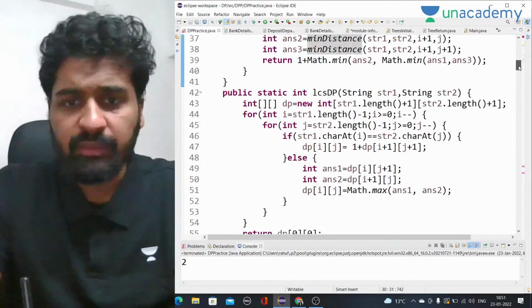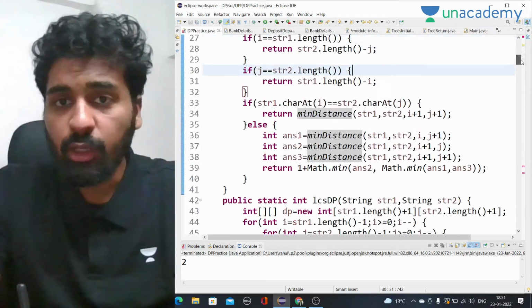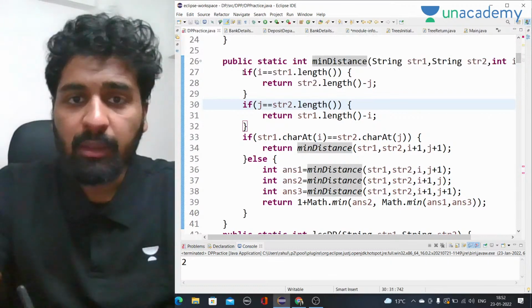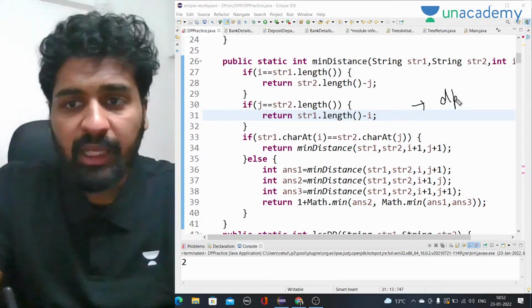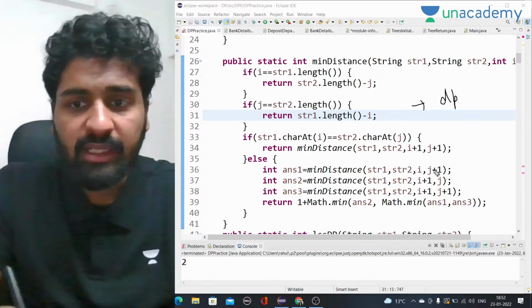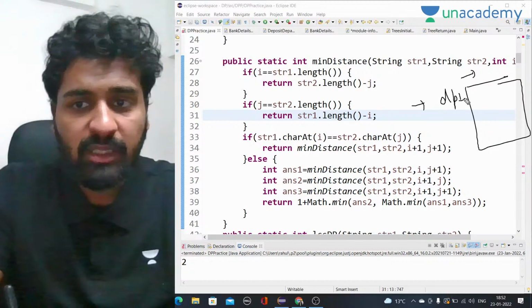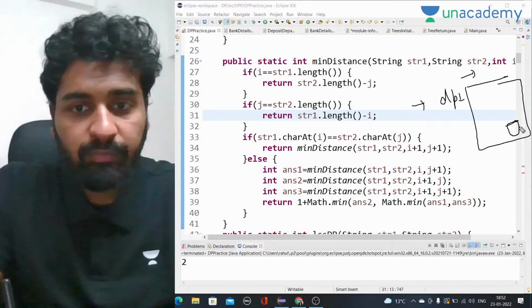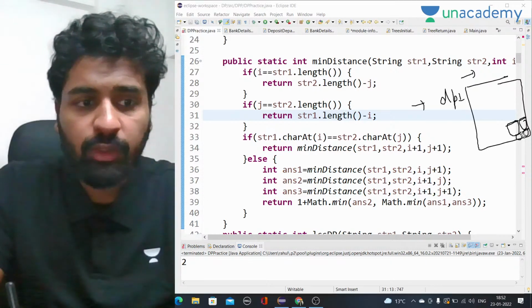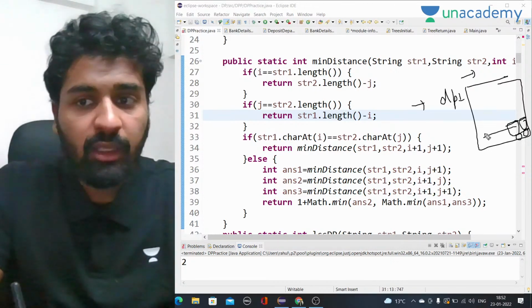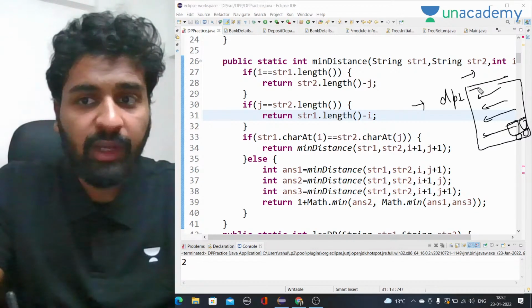Same way, whatever we have done in the previous question to find the longest common subsequence, we have to do the same thing. See, base cases, we will take a DP array. We know that I and J are changing, two things are changing. So we'll take a 2D array where I will represent one string and J will represent the other string. We'll start from the end, because we are working on I plus 1, J plus 1. These three things we already know for the end one only. We'll keep going up and use these recurrence relations, and we'll find the answer here.